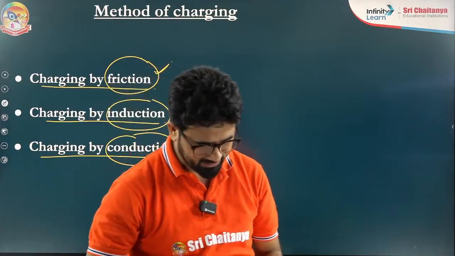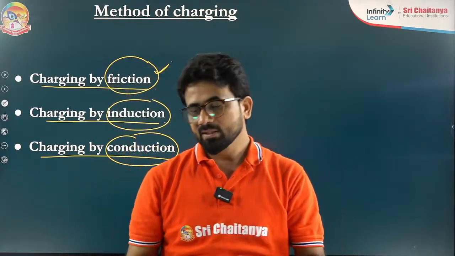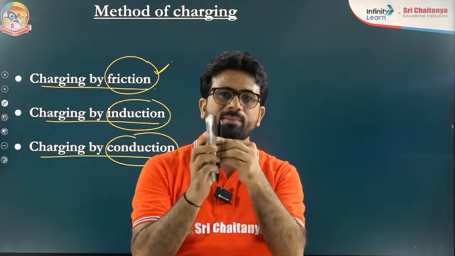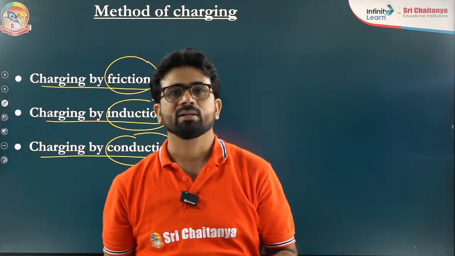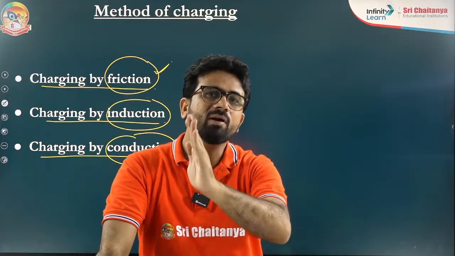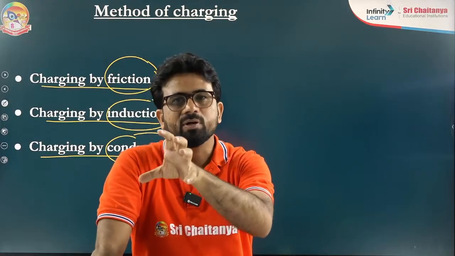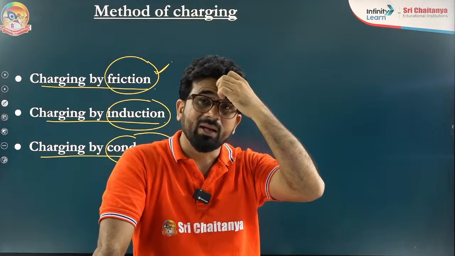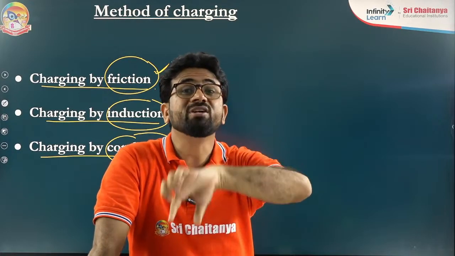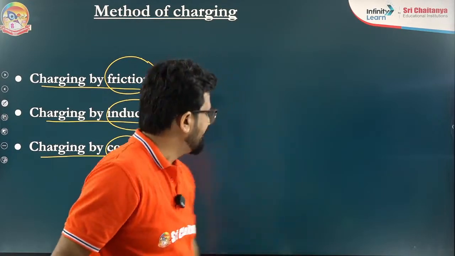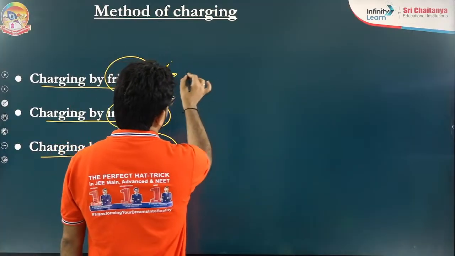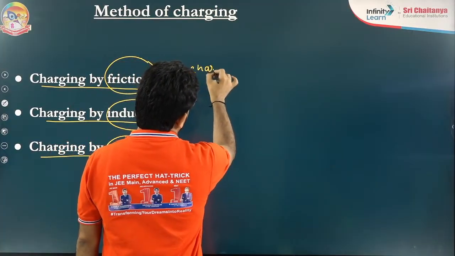Okay, now come to the static charges. I am taking this body and another body, and I am rubbing them. By rubbing, one body becomes positive and another body becomes negative, because charge is a conserved quantity. Whatever number of electrons move from one body to another, one body becomes positive and the other becomes negative, and their charges would be opposite in nature. When we say this is friction, then the bodies become charged.